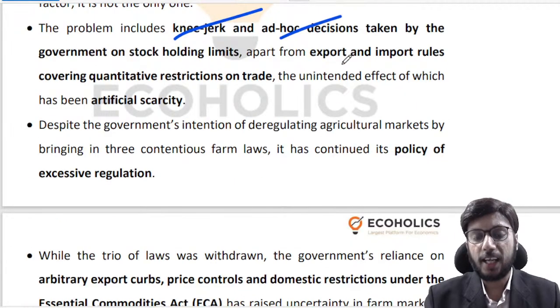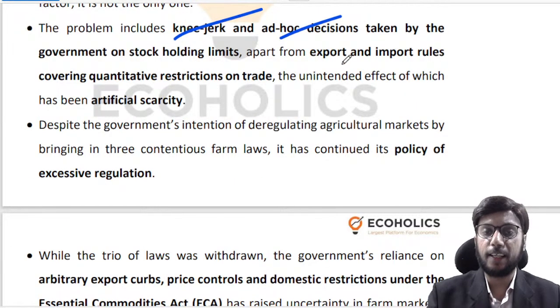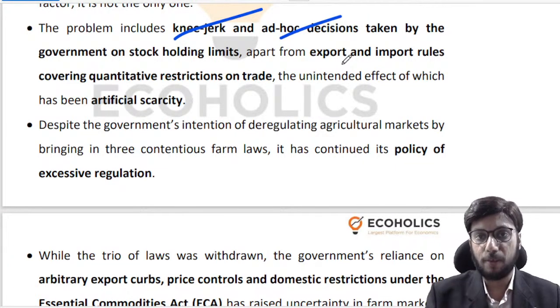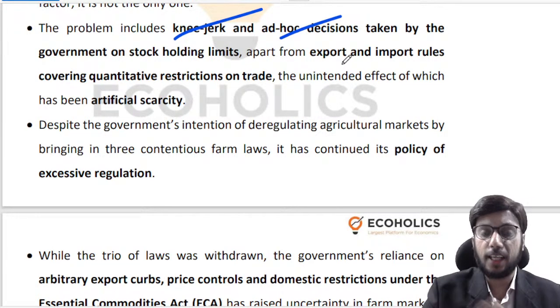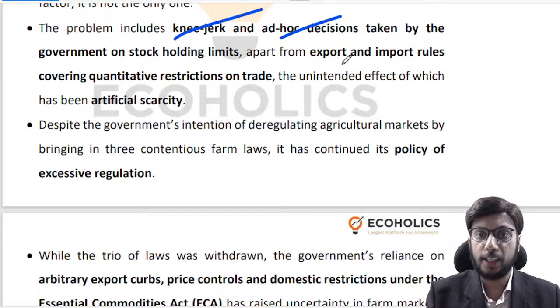So these knee-jerk and ad hoc reactions are taken so that we can instill a fear amongst traders. Let's say that you are a trader, I am the government. Suddenly I ask you to give me records on a weekly basis. Suddenly I impose a stock holding limit upon you. Suddenly I say that now this item is covered under the Essential Commodities Act. You cannot have holdings of this particular item more than a particular level.